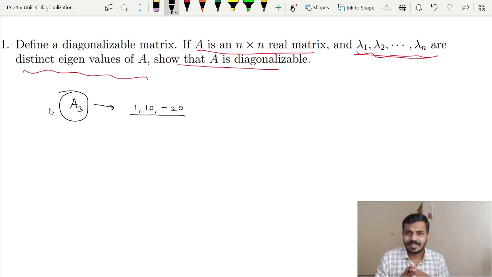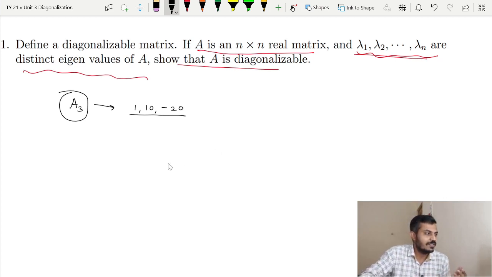Now just keep in mind, how many eigenvalues does a matrix have? It depends on the order of the matrix, because the order of the matrix tells us the degree of the characteristic polynomial, and the degree of the characteristic polynomial gives us the idea regarding the eigenvalues. Because according to the fundamental theorem of algebra, a polynomial of degree n can have at most n roots, right? So whenever we have a matrix of order 3, we can think of 3 eigenvalues.